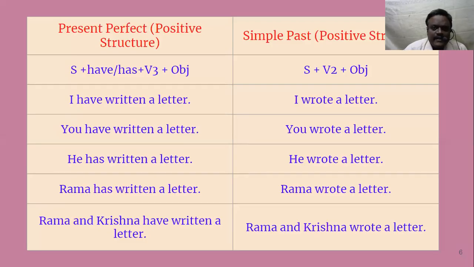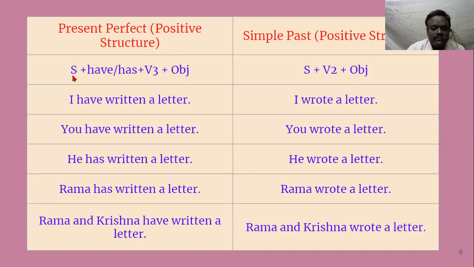First, let us see the structure of present perfect and simple past tense. I have already told you about that one, but once again, let us remember present perfect, that is positive structure. Okay, we have three structures: positive, negative, and questions. These three structures we have to learn together, then only it becomes complete. So first, let us learn about positive structure.